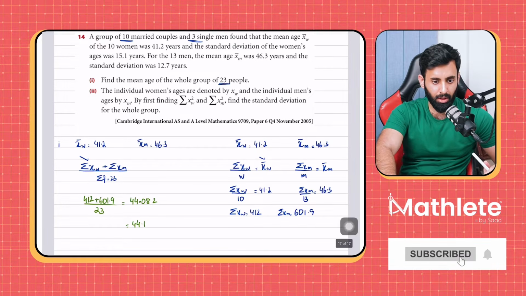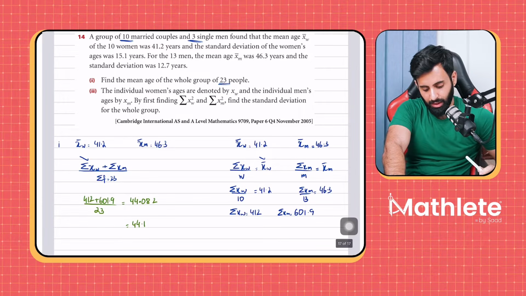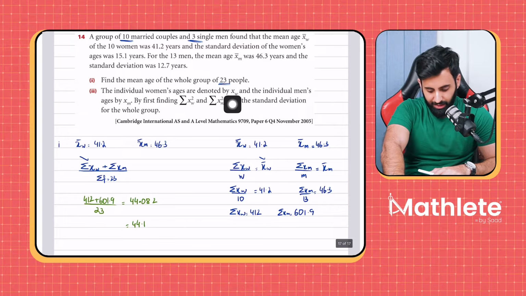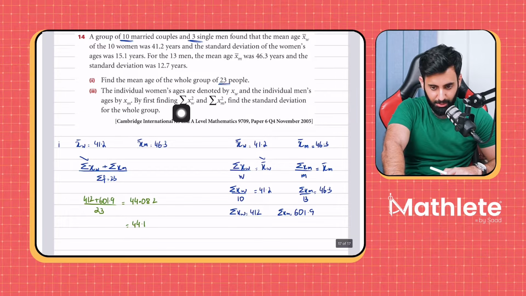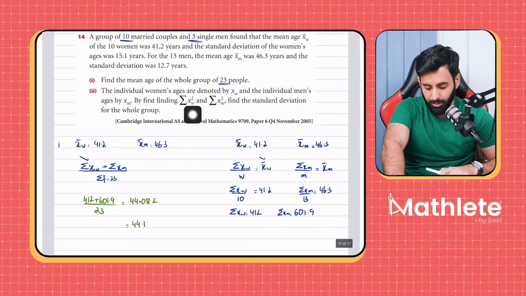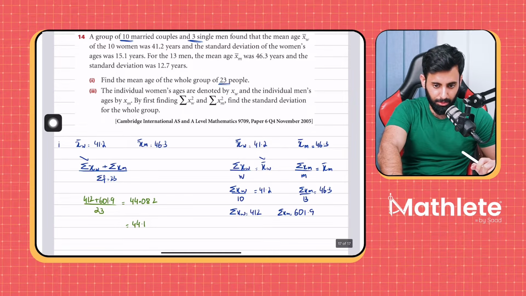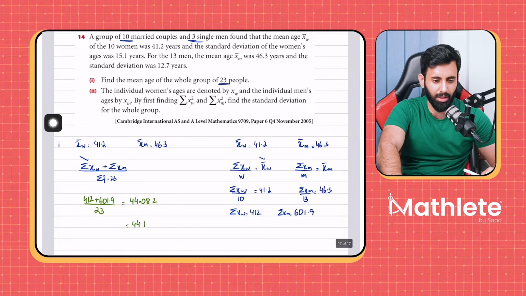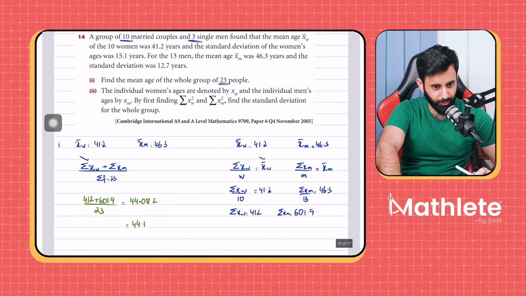The next part is: the individual women's ages are denoted by xW and the individual men's ages are denoted by xM. By first finding summation x squared, that means the sum of the squares of the ages of the women and the sum of the squares of the ages of the men, find the standard deviation for the whole group. A question like this is going to be around 4 marks easily.